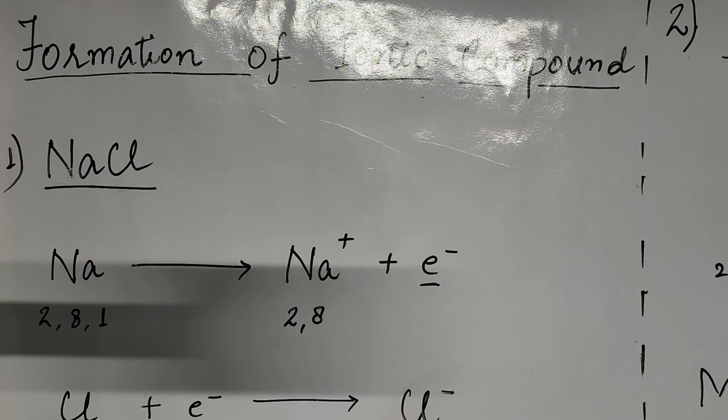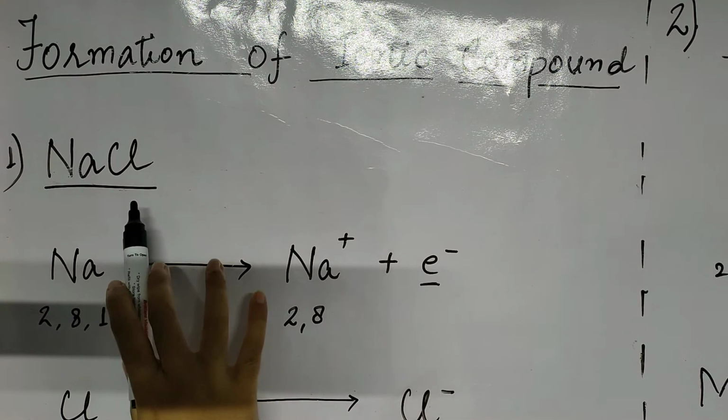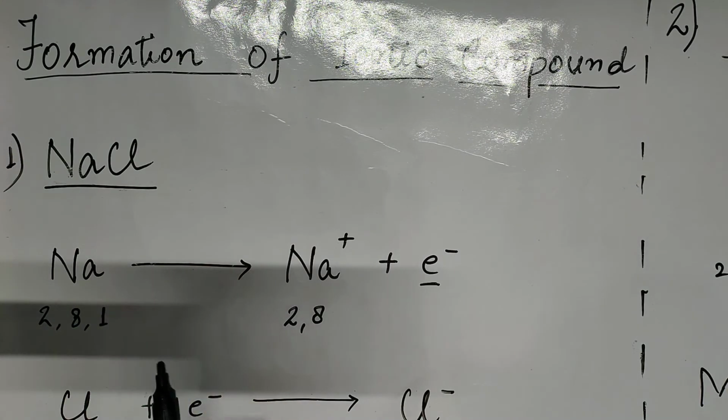We know that metals and non-metals will either lose or gain electrons. Generally metals are the ones losing electrons and non-metals are the ones gaining electrons. So here we will see the transfer of electrons from metals to non-metals, which leads to the formation of ionic compounds. The first and most common and simple example of an ionic compound is NaCl. So NaCl is the first example I am taking.